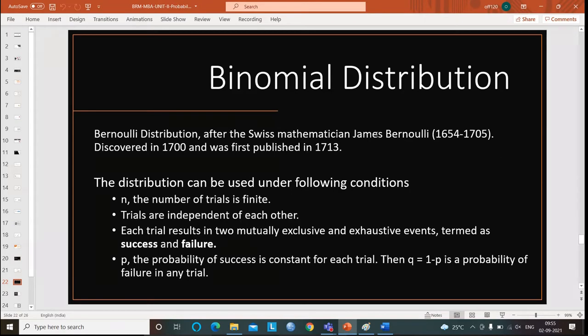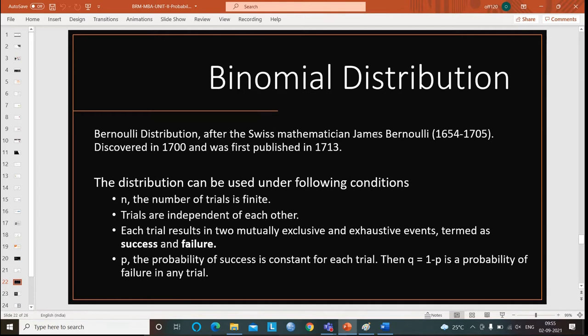Just now I told you that 10 coins are tossed simultaneously, 50 coins are tossed simultaneously, 100 coins are tossed simultaneously. I can count 10, 20, 50, 30. That means if there is a countable set of values, it is the first condition to follow the binomial distribution. Now, the second condition is that trials are independent of each other.